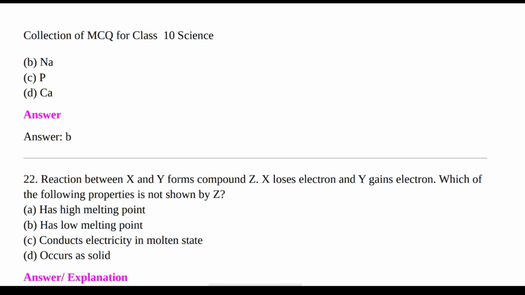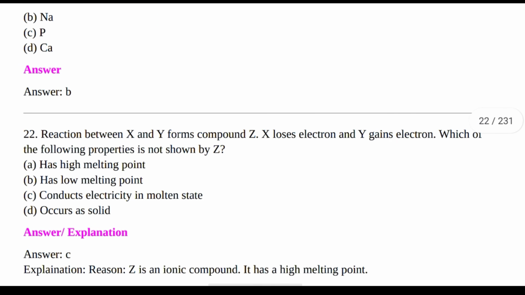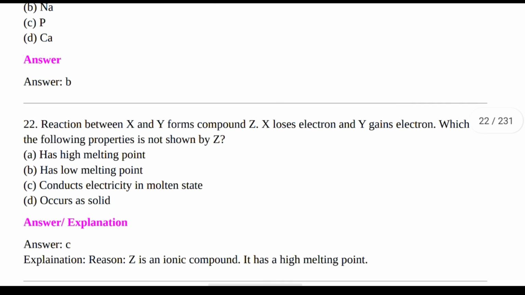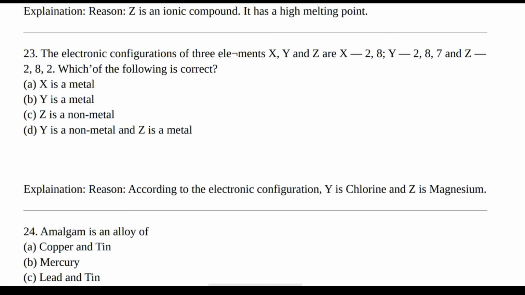Next question. Reaction between X and Y forms compound Z, and X loses electrons and Y gains electrons. Which of the following properties is not shown by Z? Options are has high melting point, has low melting point, conducts electricity in molten state, occurs as solid. The right answer is option C, conducts electricity in molten state.